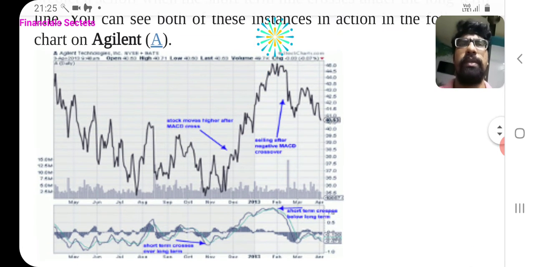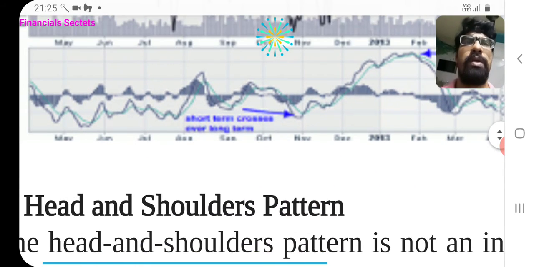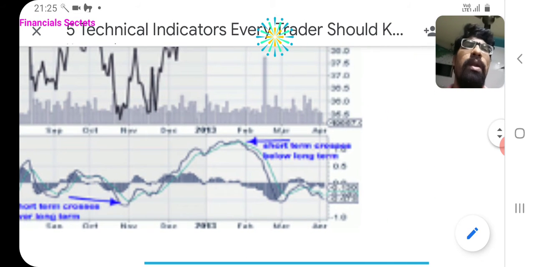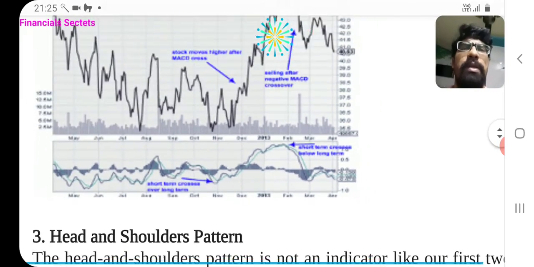Okay, this above one is the price chart and below one is MACD. See the short-term and long-term moving averages and then the MACD histogram. Here, short term crosses over long term, then bullish signal. And then short term crosses below long term, then again bearish signal.